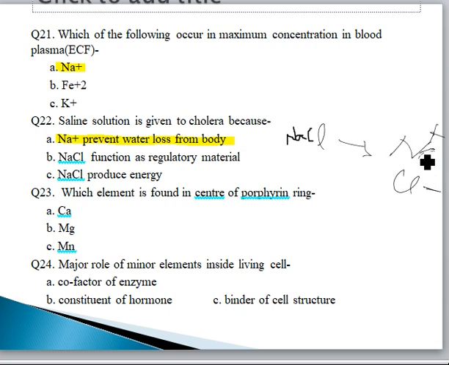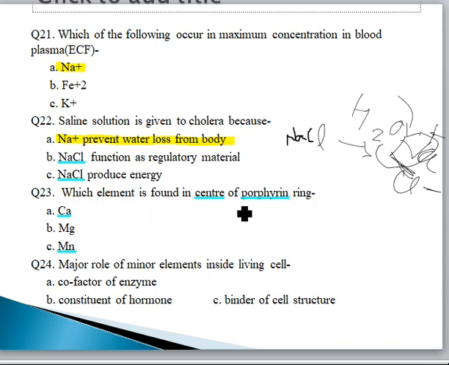So in saline solution this Na positive is present. When it reacts with H2O, sodium plus and Cl minus are released. NaCl is disintegrated into these two ions and sodium prevents the water loss in the body.